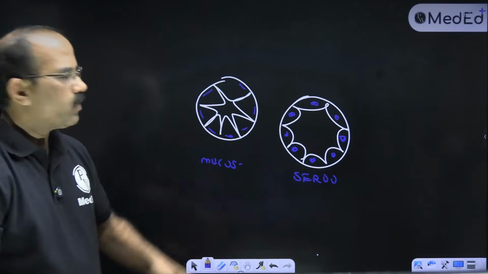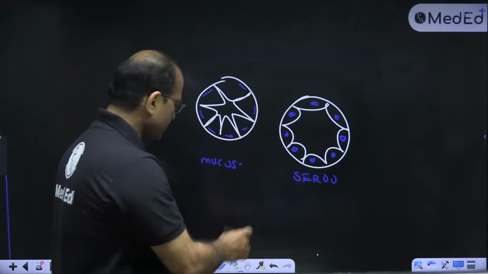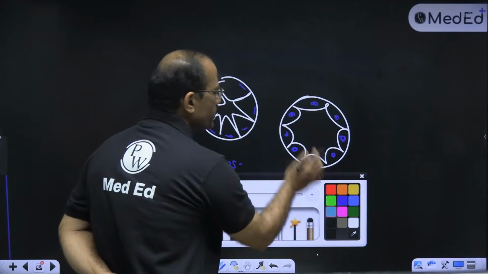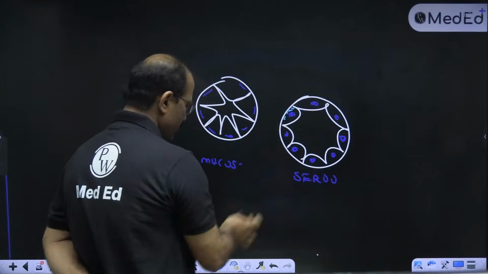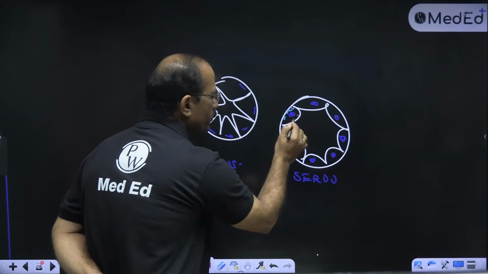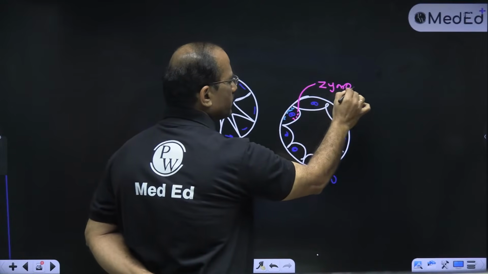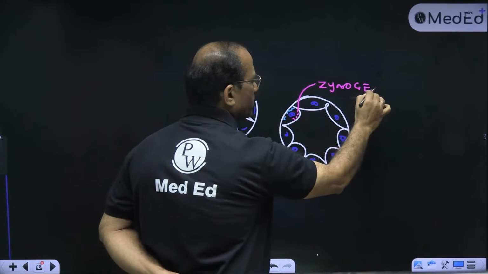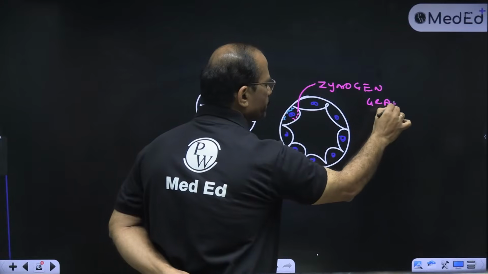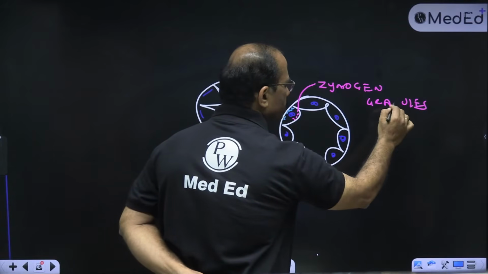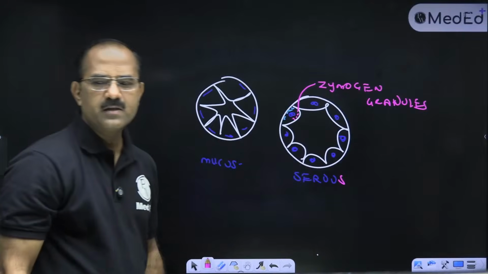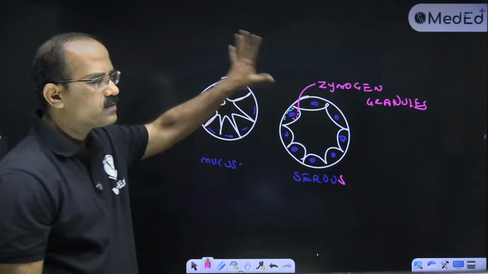ये जो serous acinus है ना, इसमें there is basal basophilic stain, basal basophilia and apical eosinophilia. Apical eosinophilia होता है. This is known as zymogen granules. Basal basophilia, apical eosinophilia. So that is zymogen granules.